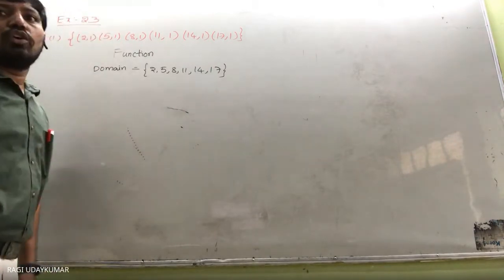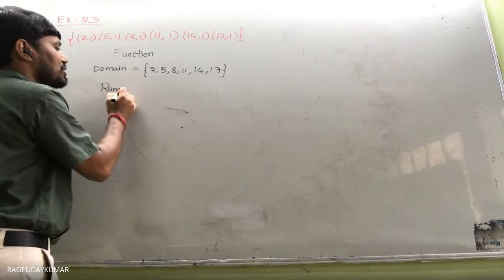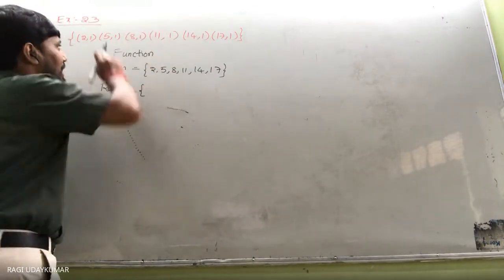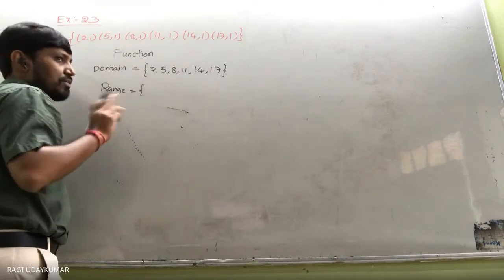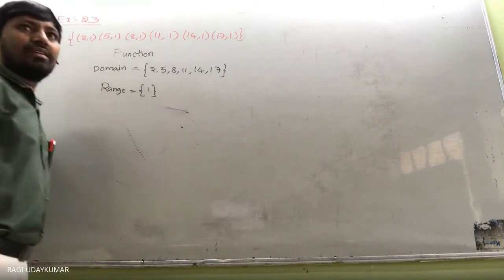And asking to you domain and range. So what is the range? Range is nothing but set of all the second coordinates. Second coordinates क्या है? 1, 1, 1, 1. 1 उतना time नहीं रखना because it is a set. Only one time you have to write.